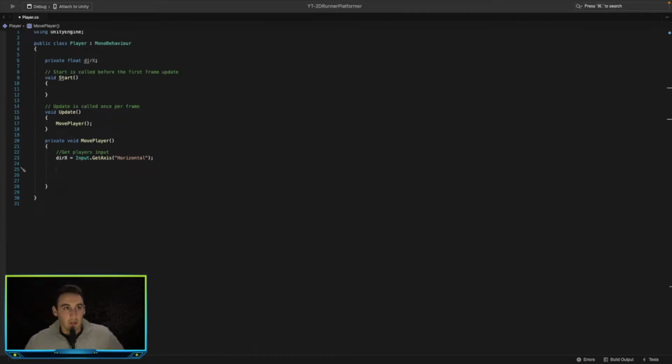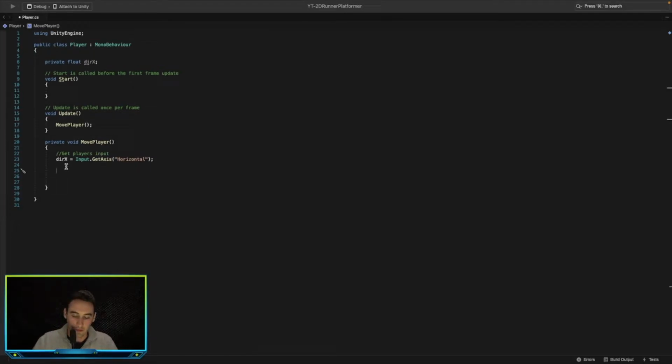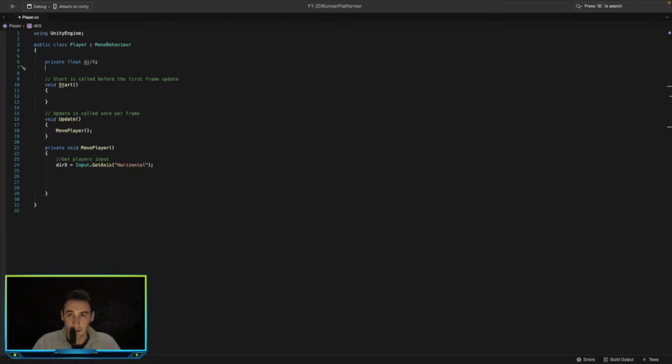So after that we want to get the velocity of the player. For this we need to get a reference to the player's rigid body. So let's create a serialized field of Rigidbody, in this case a 2D because we are making a 2D game.